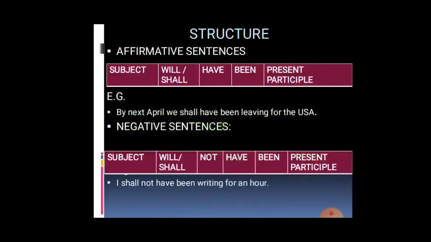Next, let us see the structure of affirmative sentences in future perfect continuous tense. Subject, then will or shall, have, been, and present participle. For example, by next April we shall have been leaving for the USA. And for the negative sentences, we use subject, then will or shall, then not, have, been, present participle. For example, I shall not have been writing for an hour.